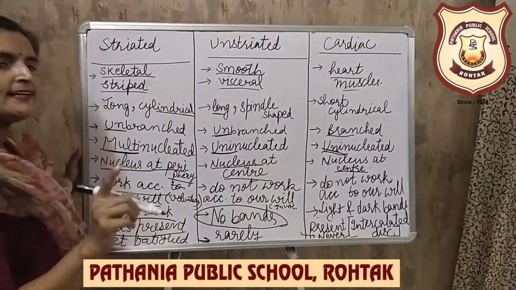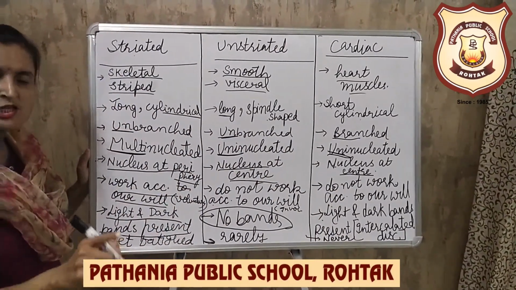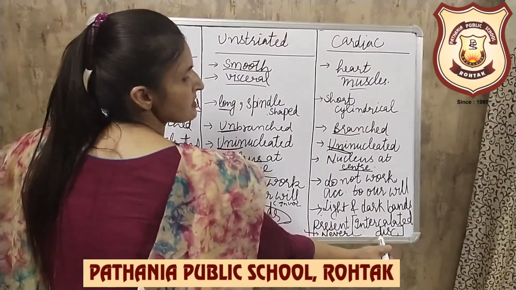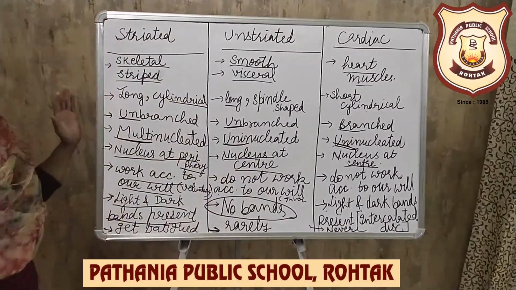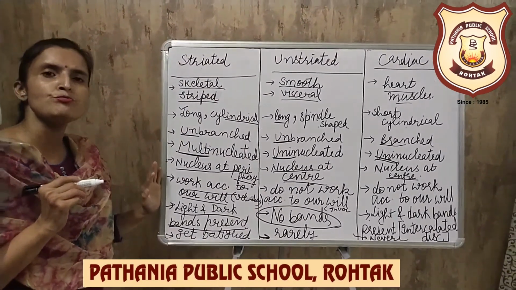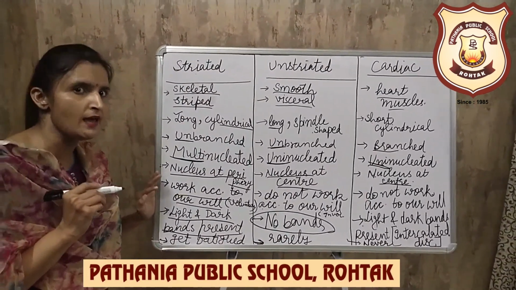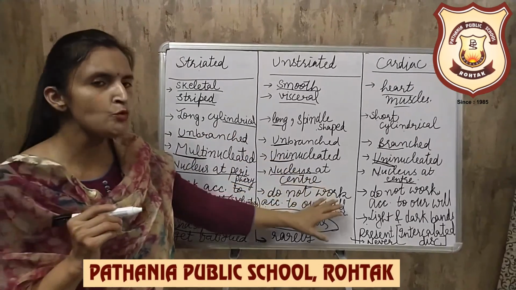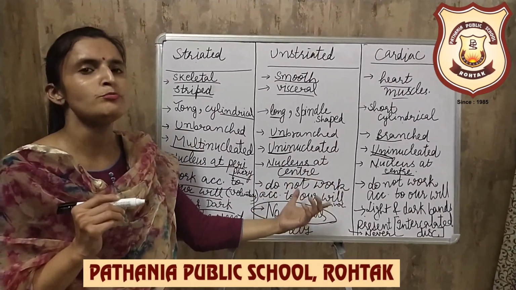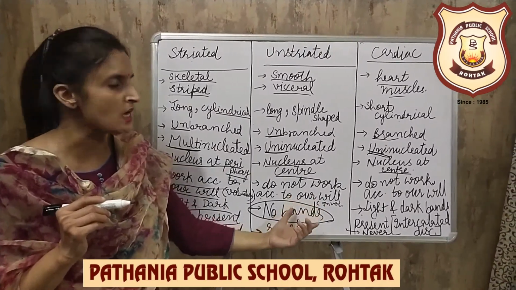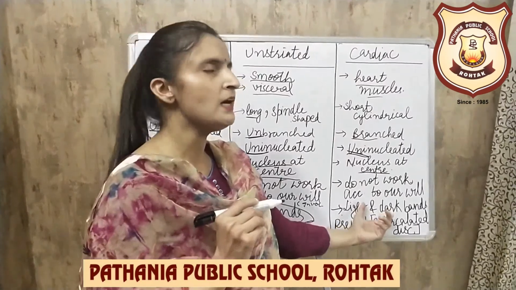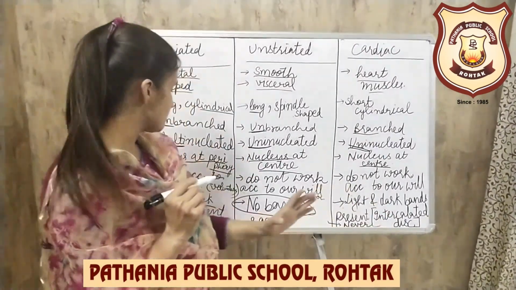Here light and dark bands are present. In addition to them, intercalated discs are also present. Now listen to their function. They help in the movement of arms and legs. Their movements are comparatively slower. For example, movement of the ureters, in the stomach, in the iris of the eye. Their movements are only in the heart.